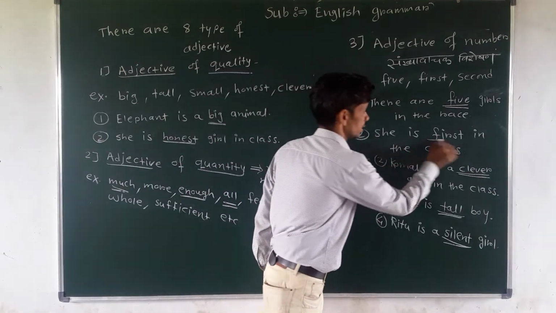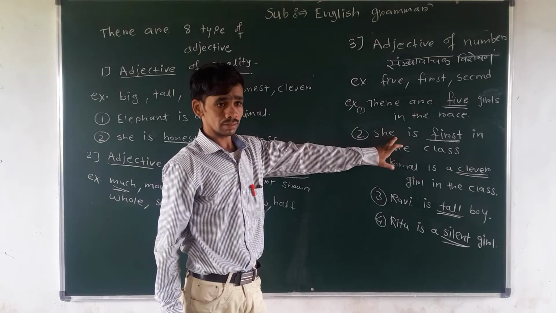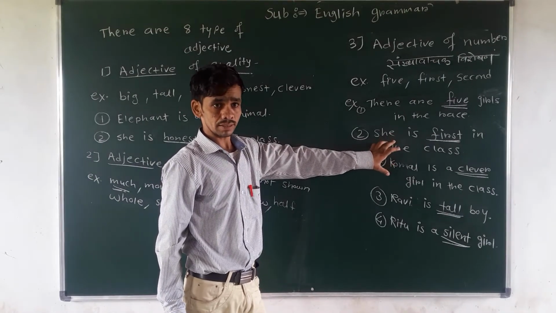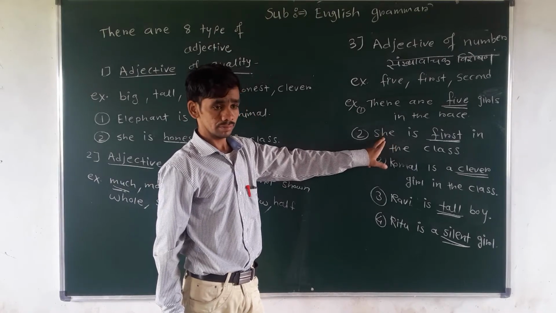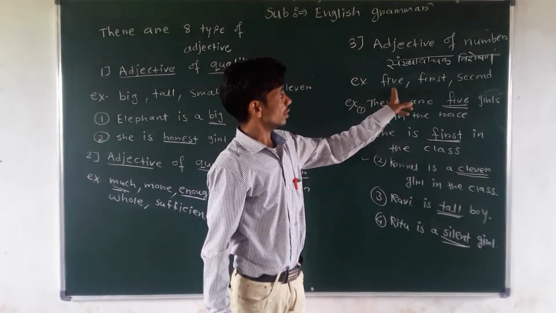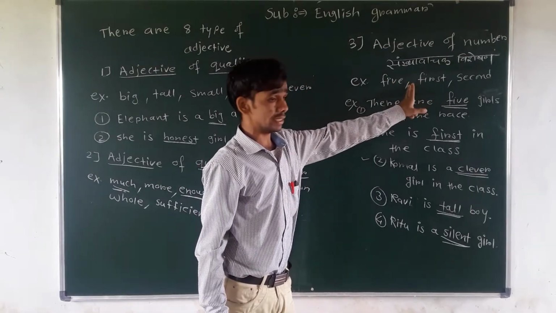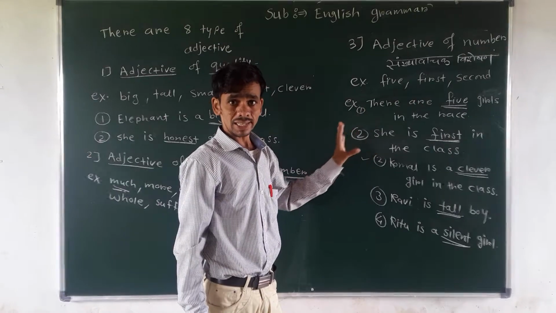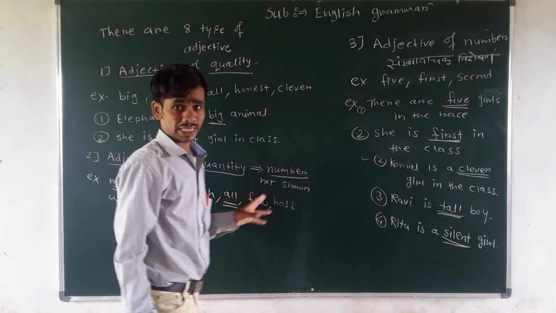Understand? It means this word first shows the number of her progress card, or the number of that girl. So various numbers of adjectives are there. We will try to make at least 5 examples. Understand? So do you understand all these three types?